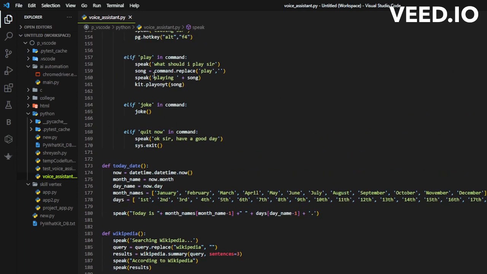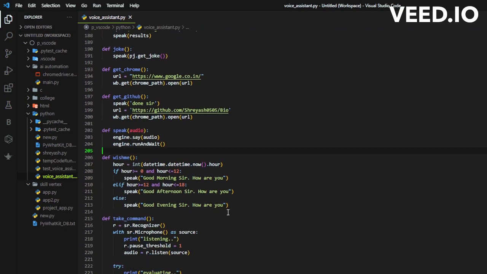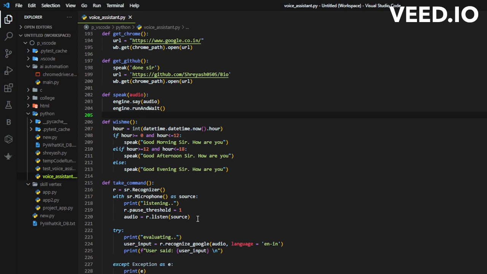For example, here we can see if the user commands the assistant to play something, it asks the user what should I play, and based on the command, it plays it on YouTube. Then wish me, it is used for greeting the user when he runs the program. Then take command, this is a custom function defined in the program which is used to take input from the user in the form of speech or text and return the user command as a string.